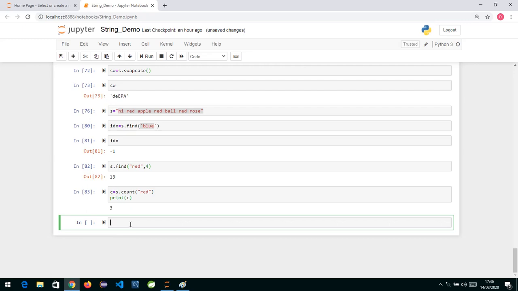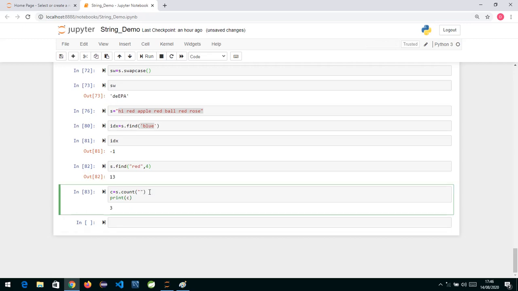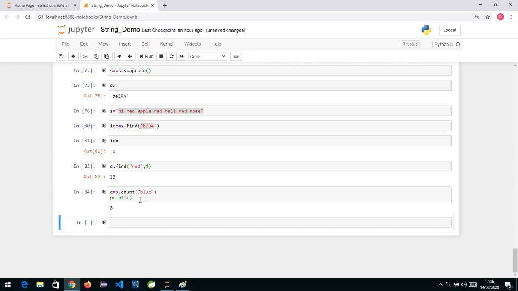So the count function counts and returns the number of occurrences present in the given string. Now suppose we give an example where, instead of red, I pass "blue". Do we have blue in this? No. So let's see, it will give you 0. If the given string is present, it will count the number of occurrences and give you the count, and if it is not present, this function will return 0.